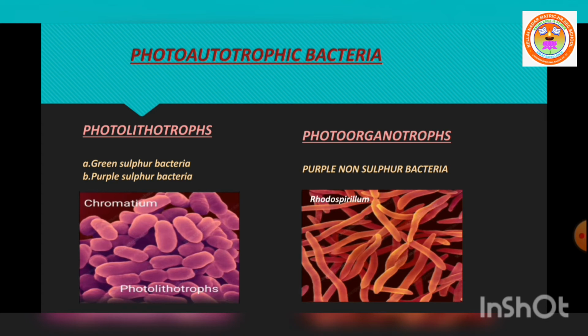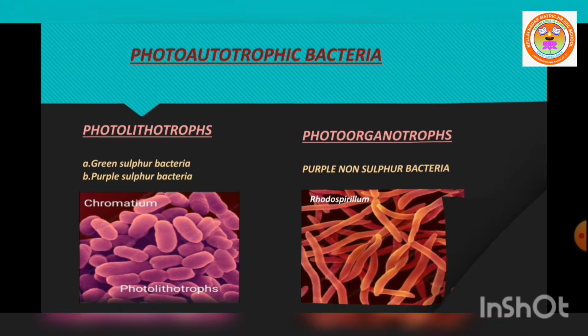Example, purple non-sulfur bacteria, Rhodospirillum, which utilize organic acid or alcohol as hydrogen donor. That's all about photoautotrophic bacteria. It is one type of autotrophic bacteria.